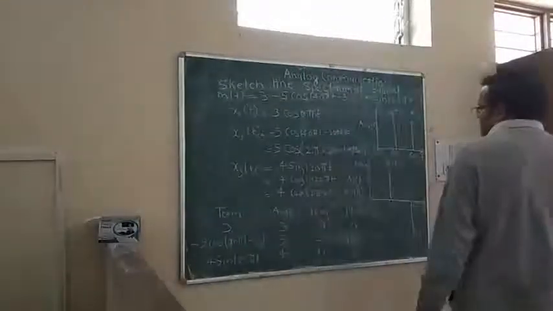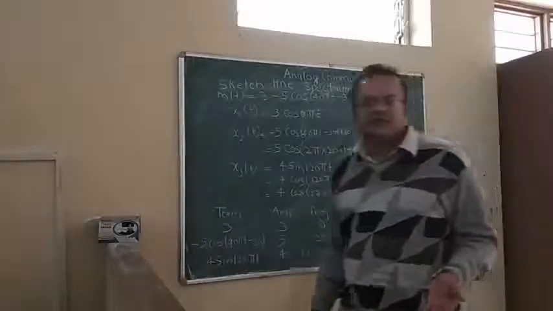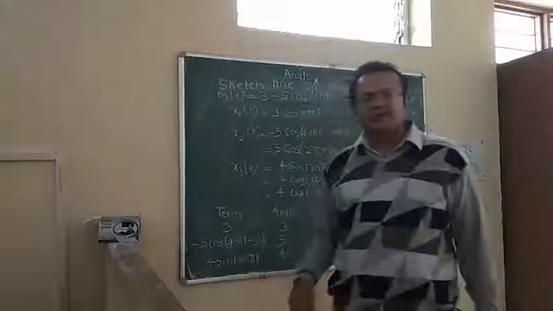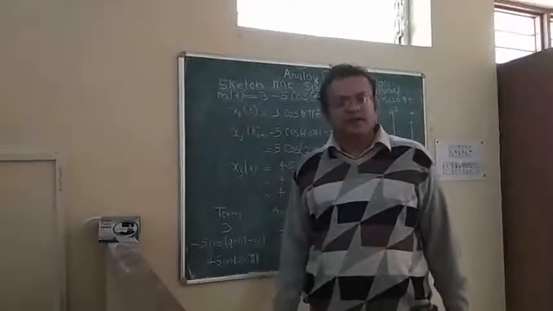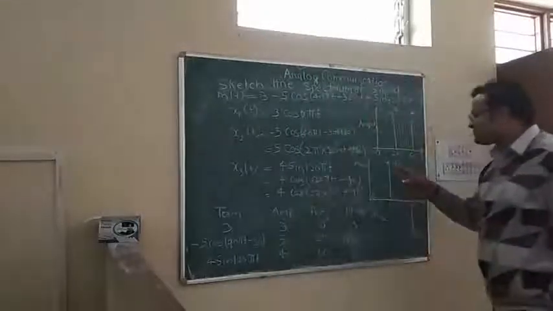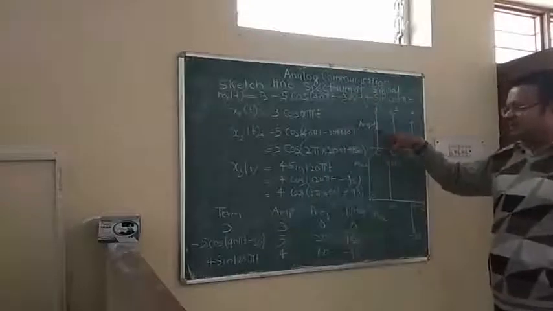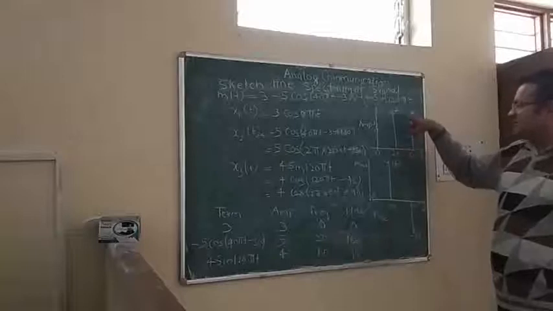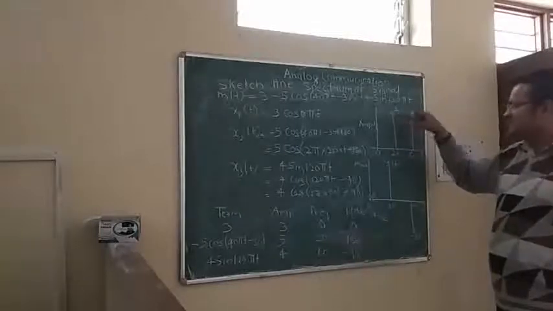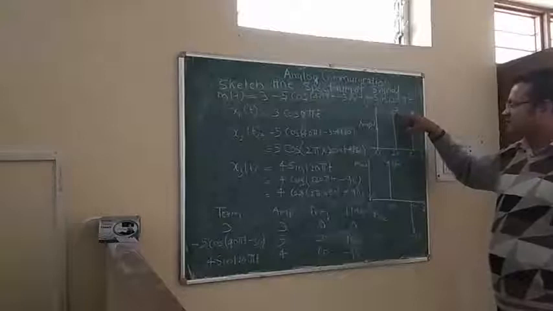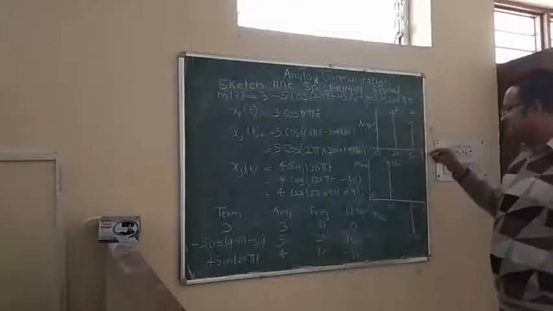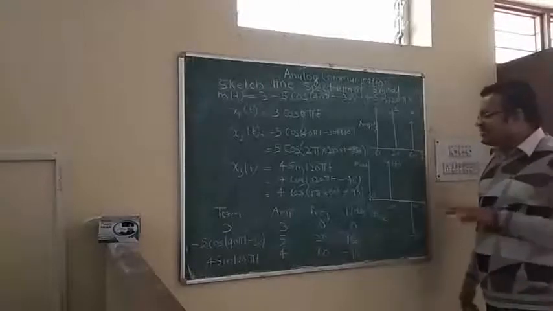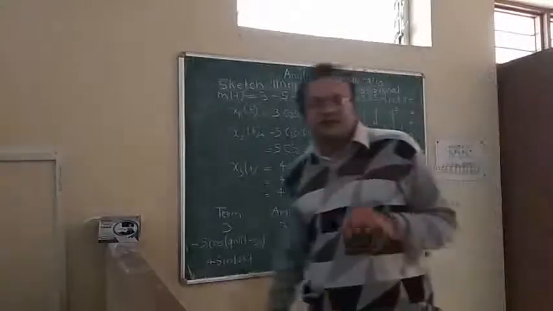In the amplitude spectrum, we can see the amplitude in terms of frequency. We can define amplitude in terms of frequency in the amplitude spectrum. So here at 0 frequency, we get the amplitude 3 from our first term. At 20 hertz, we get the amplitude of 5. In the third term, at 60 hertz frequency, we get the amplitude of 4. So in the amplitude spectrum, we can see the amplitude in terms of frequency.